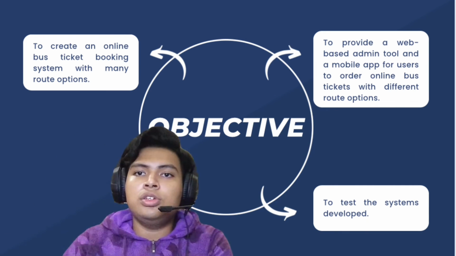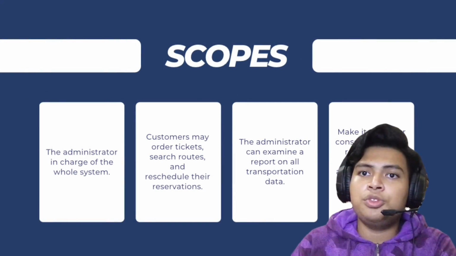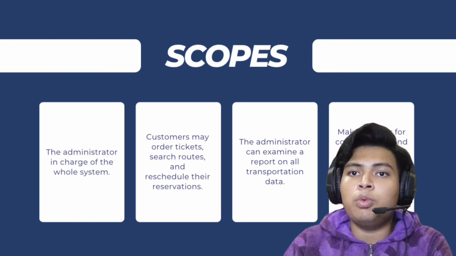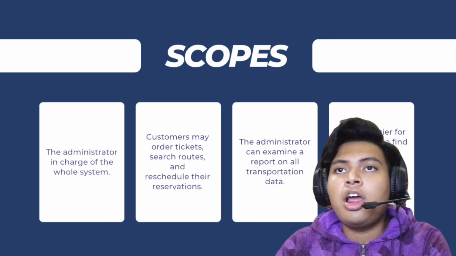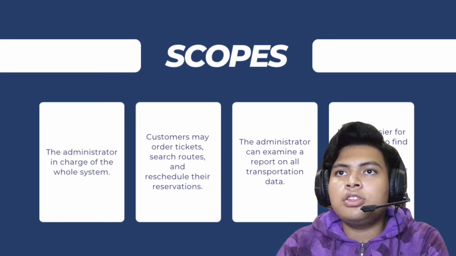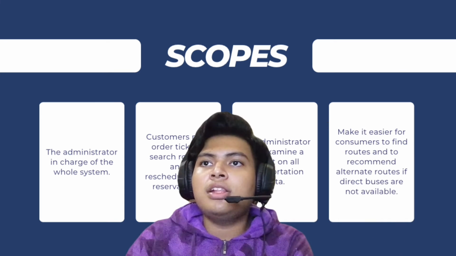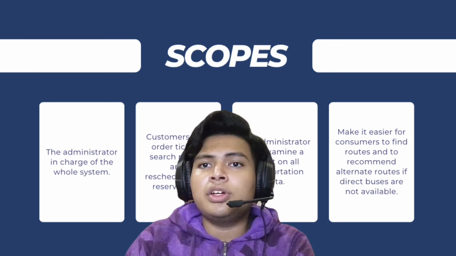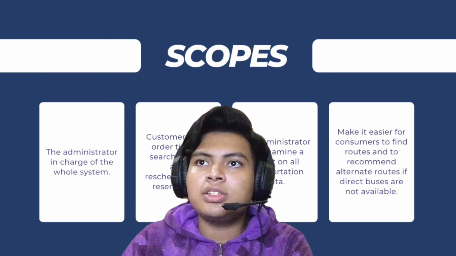Okay, next we go into the scope. So we have 4 scopes in this project. For the first, the administrator is in charge of the whole system. Next, the customer may order tickets, search routes, and reschedule their reservation. After that the administrator can examine a report on all transportation data, and the last one is it makes it easier for the customer to find roads and recommend the alternate route if direct buses are not available.